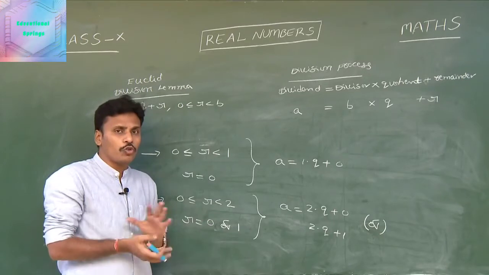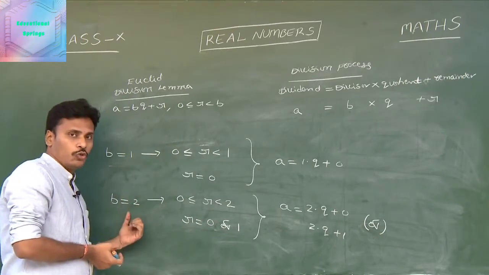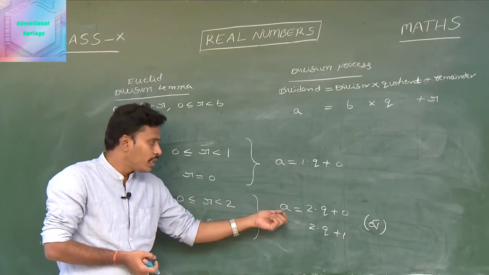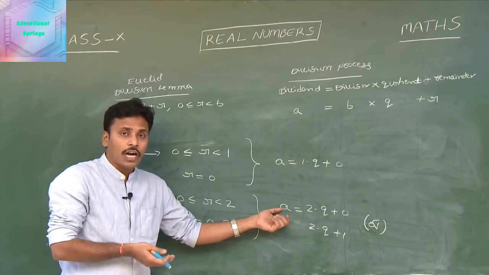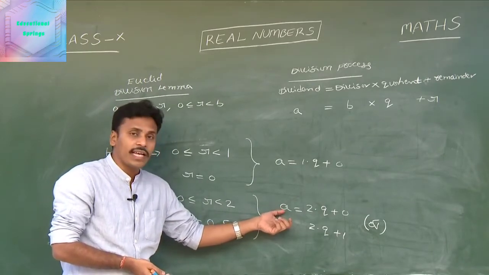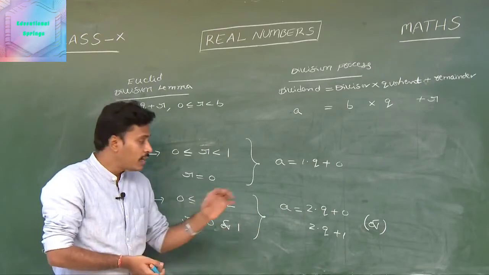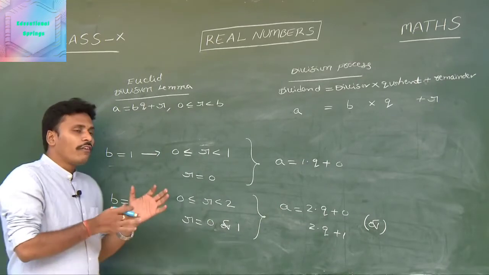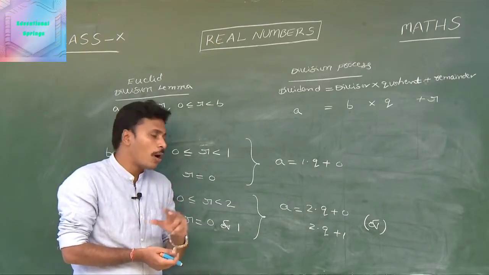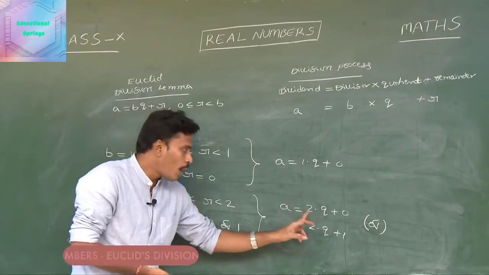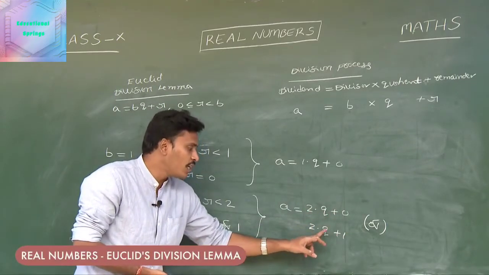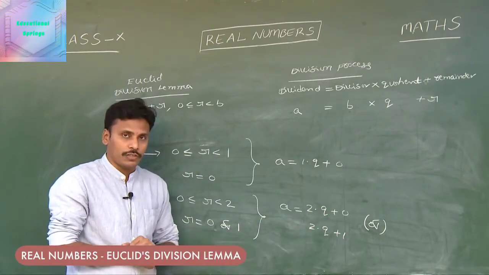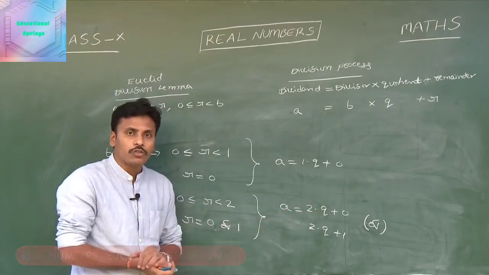You may take any positive integer a, and if b is equals to 2, there exist surely two forms for that a. And you may take any variable in the place of a. According to the problem, sometimes you may take that a as n or x or something, and it should be a positive integer. For that positive integer, if b is equals to 2, we have only two representations, that means two forms for that a. Those two forms are 2 into q plus 0 and the other one is 2 into q plus 1. And here this q is independent of our discussion.